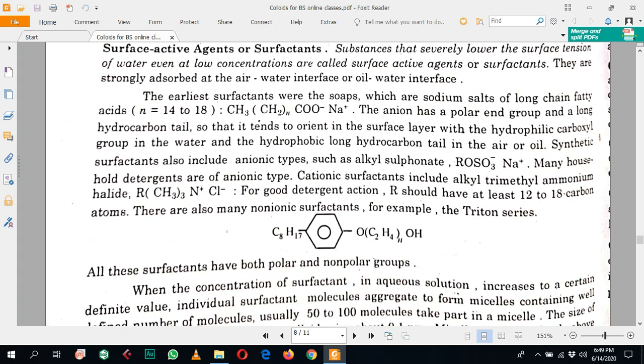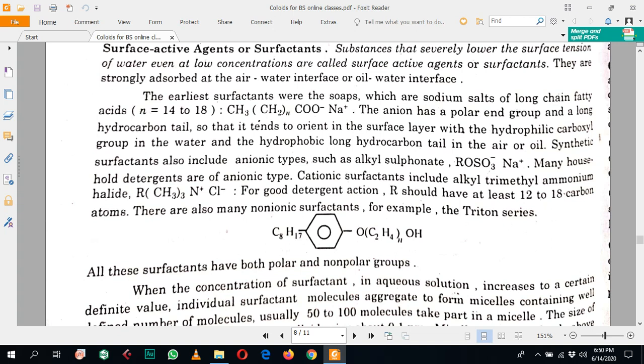There are different types of synthetic surfactants, or surface active agents. They may be anionic surfactants, cationic surfactants, or non-ionic surfactants.